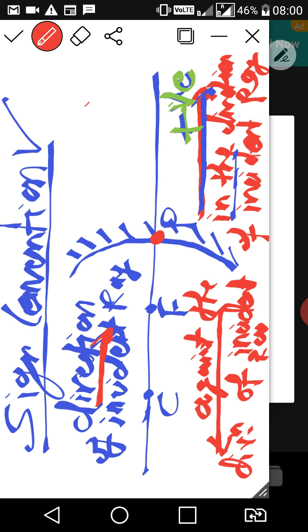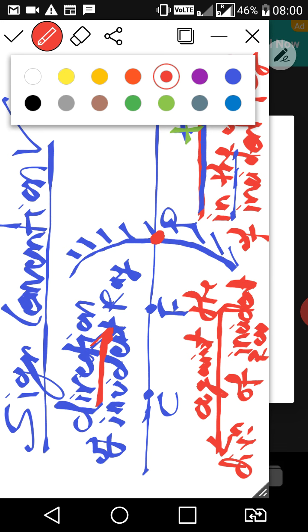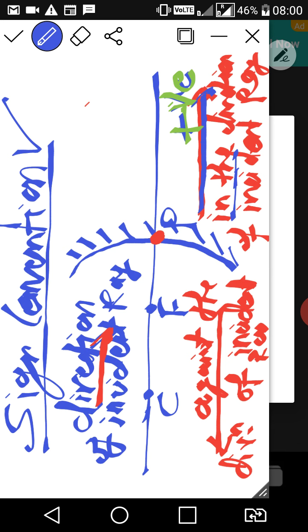Be remember, this is your third point. Measurement against the direction of incident ray is always negative, always negative, right class?